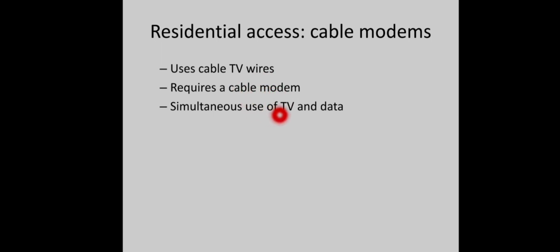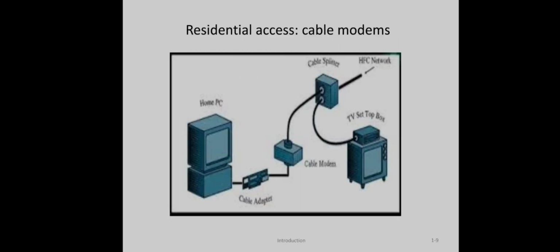Both TV and data can be accessed simultaneously, right? So we have a cable adapter, and our computer is connected to this cable using a cable modem. One will be connected to the TV set-top box and the second will be connected to this cable modem after splitting the corresponding channel.